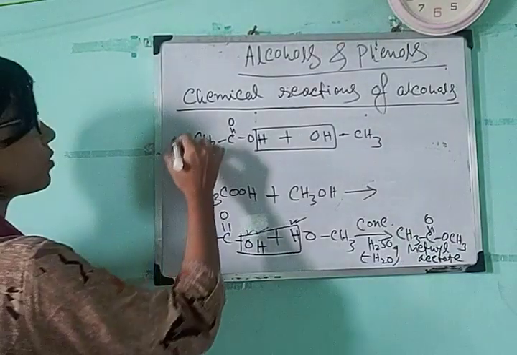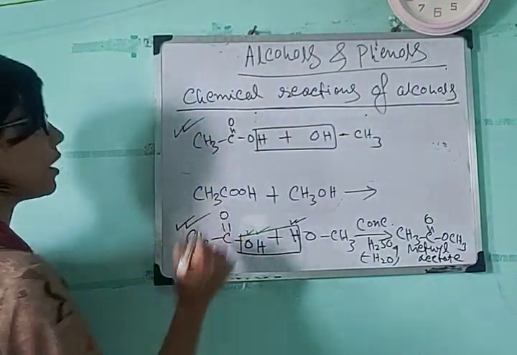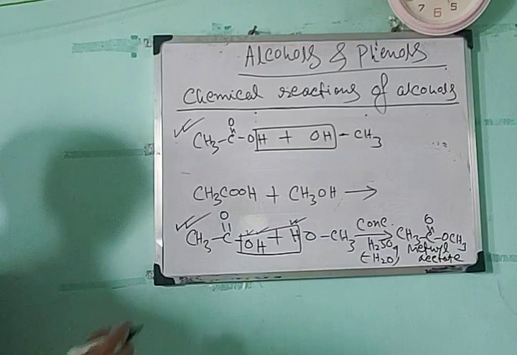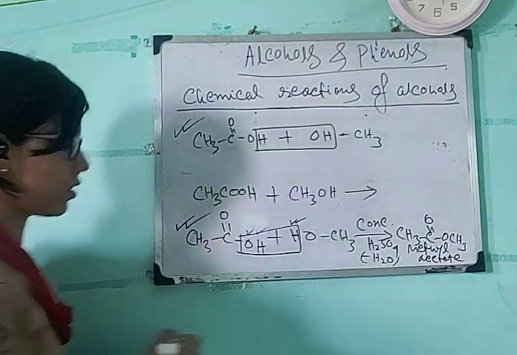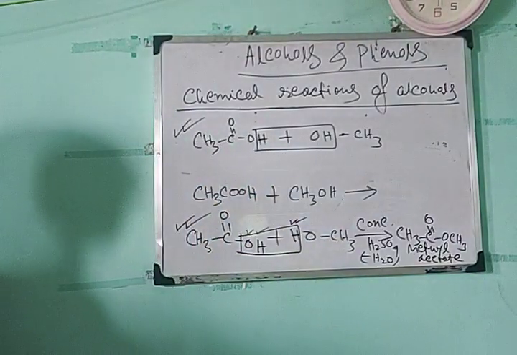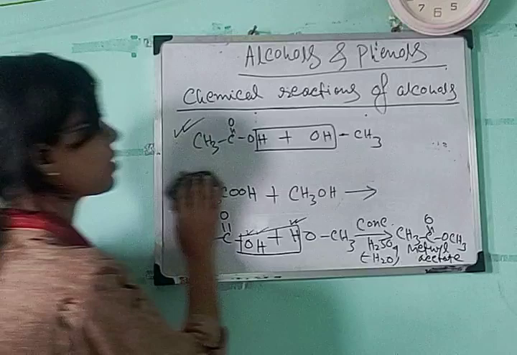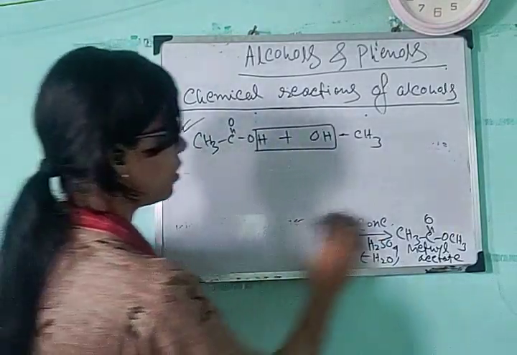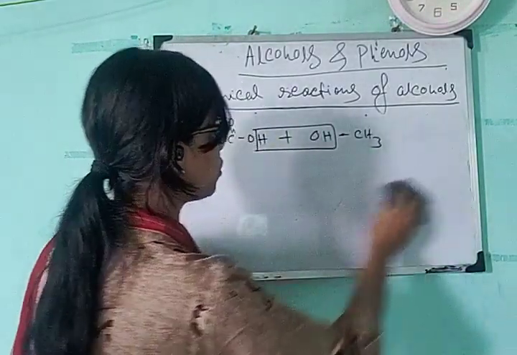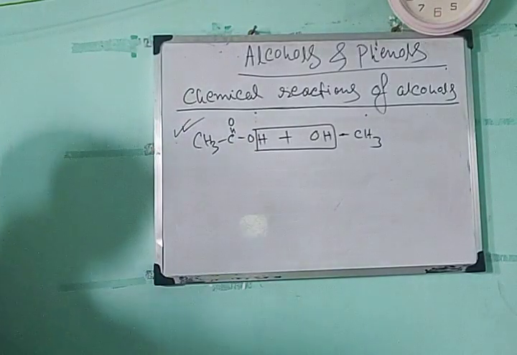So what will be more plausible? What is the plausible mechanism? Which one is more accurate, this one or this one? To understand which one is actually correct, a reaction is performed that is known as isotopic substitution, labeling of oxygen. Isotopic substitution, you know about isotopes.